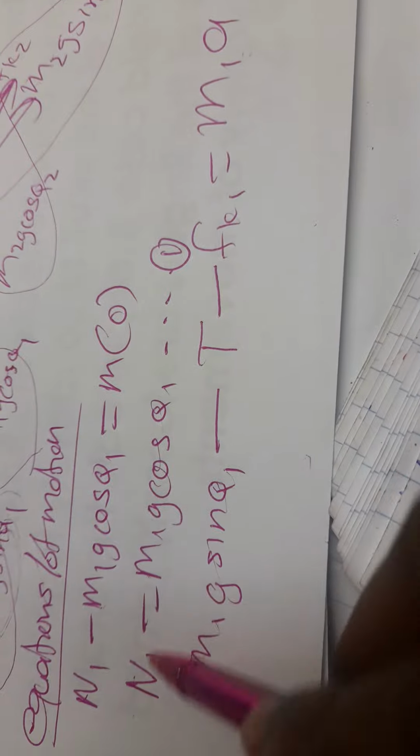Our N at 1 was this guy, meaning that Fk1 is mu k1 m1g cos theta 1, and our Fk2 was mu k N2, which is equal to mu k2 m2g cos theta 2.